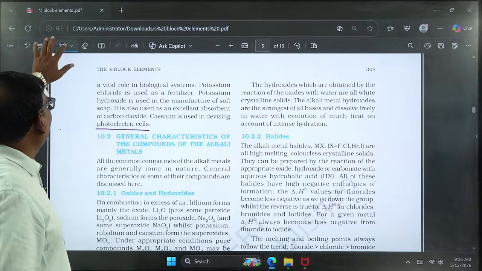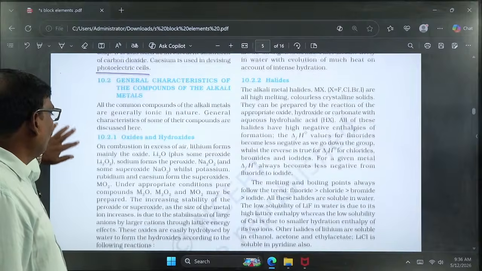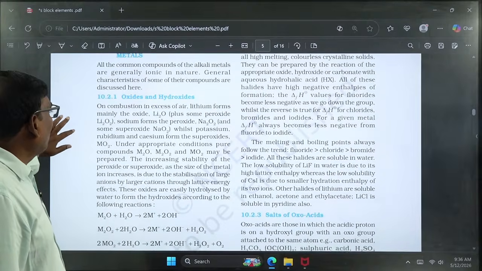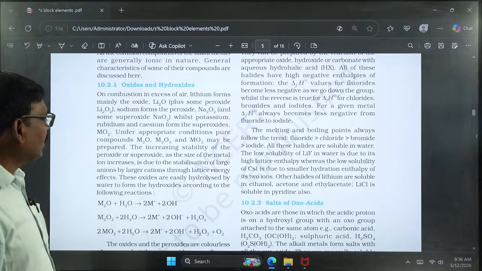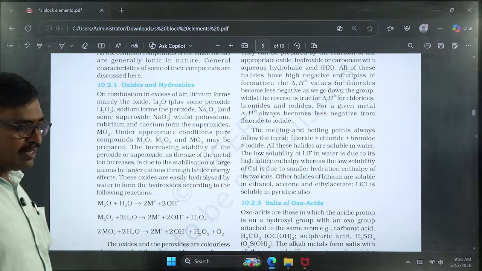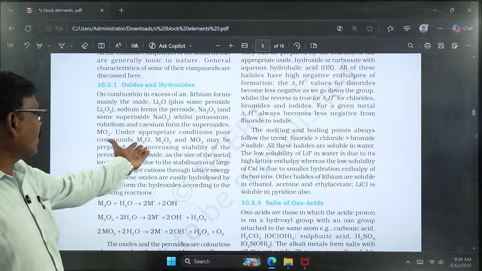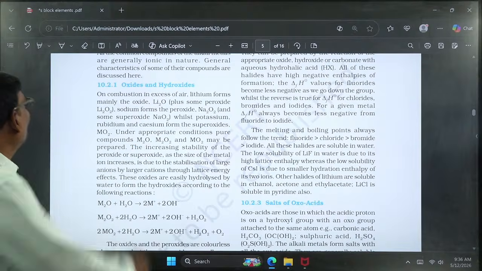After that, we go to the compounds. Generally the compounds of the alkali metals are of different types. First of all, we go to the oxides and hydroxides. Already we learned how oxides and hydroxides are produced. Whenever alkali metals are placed in atmospheric air, they can form monoxides, peroxides and superoxides having different formulas.